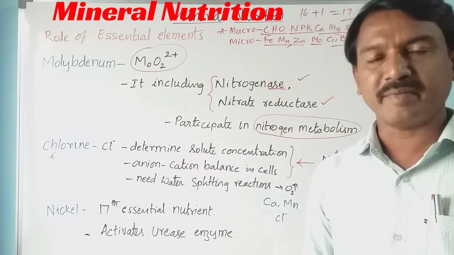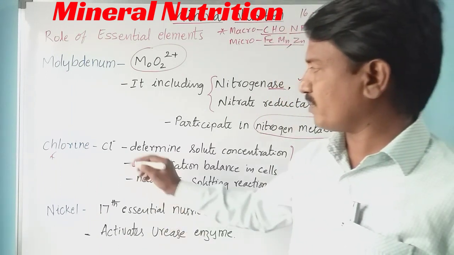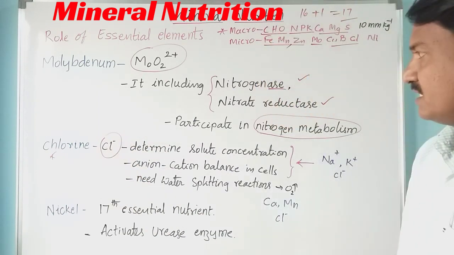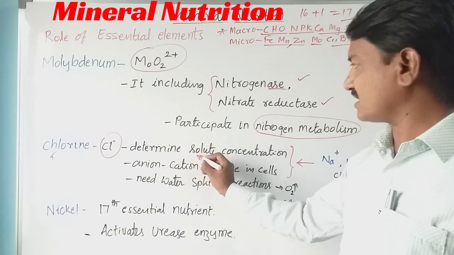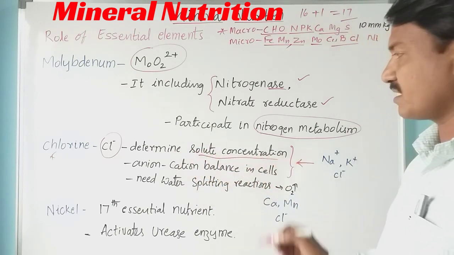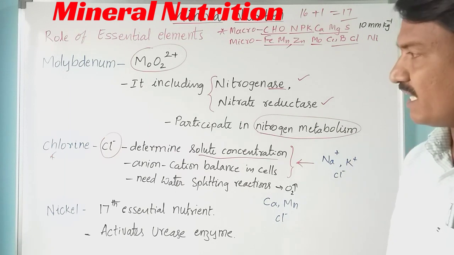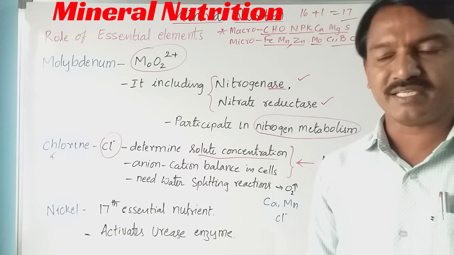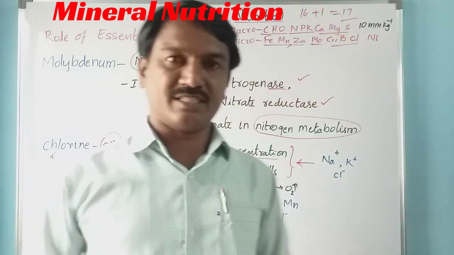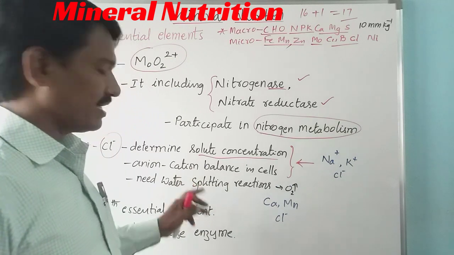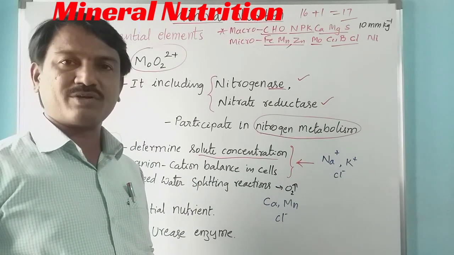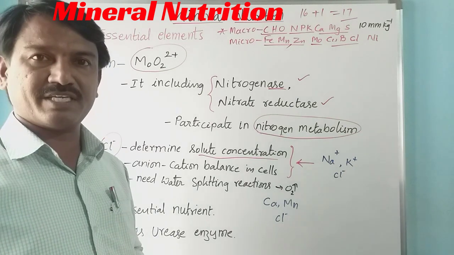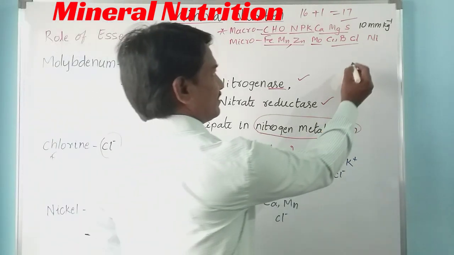Chlorine is also a micronutrient. The available form of chlorine to plants is the Cl- ion. It determines solute concentration, and it also maintains anion cation balance. We already discussed that in the stomata opening and closing mechanism proposed by Levitt in the K plus pump theory.